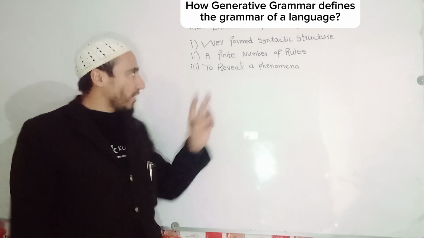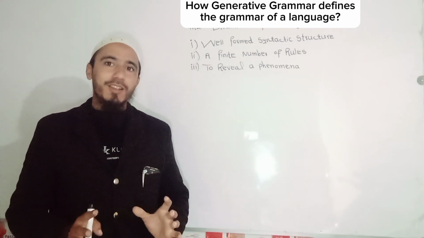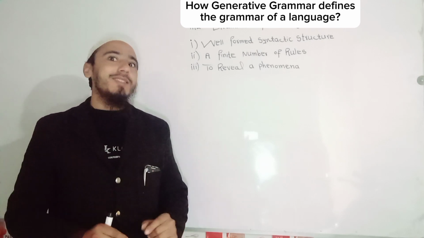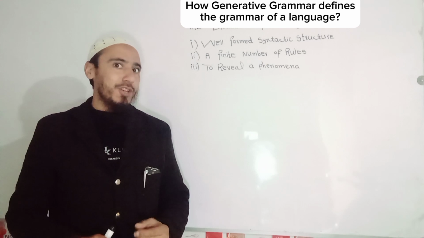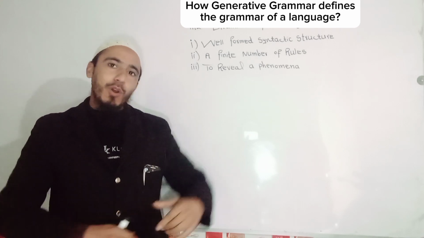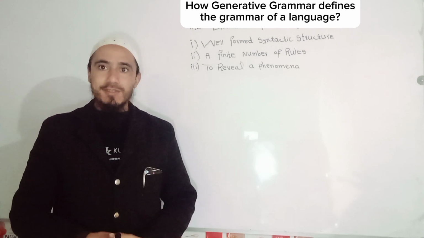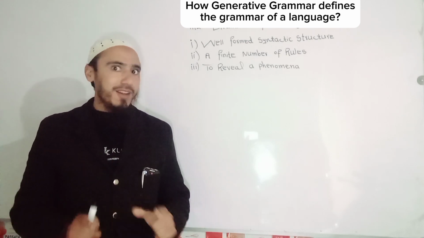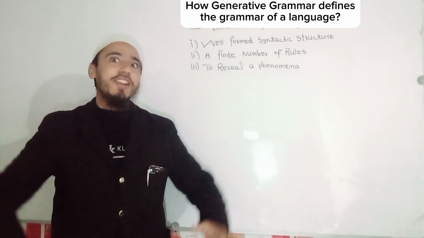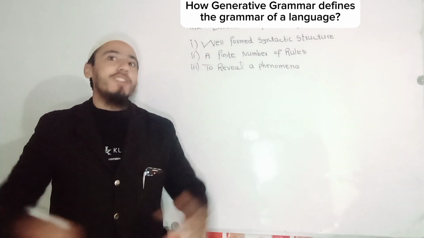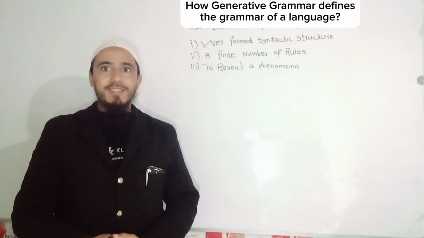Secondly, generative grammar says that the grammar of a language will have a finite number of rules, but will be capable of generating an infinite number of syntactic structures and sentences.